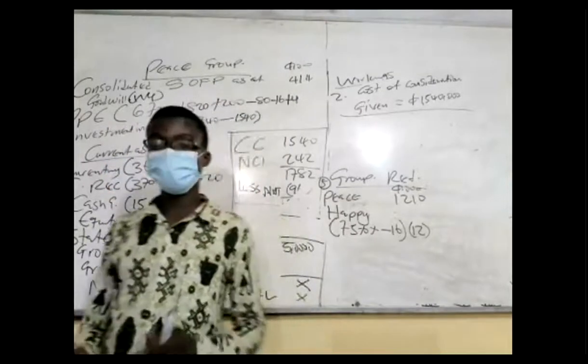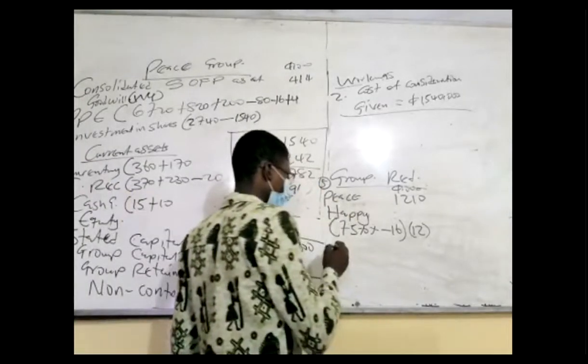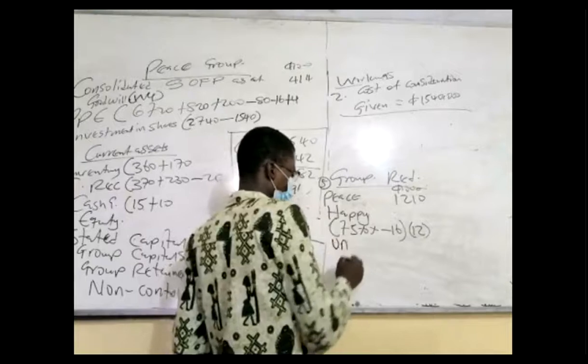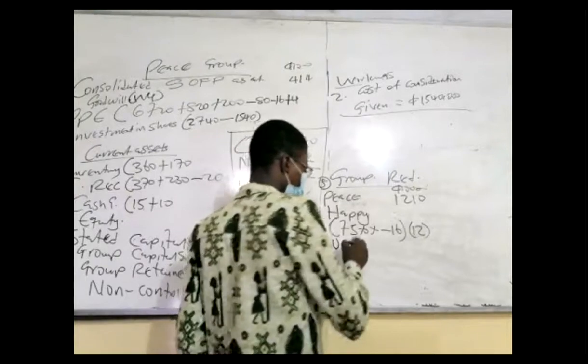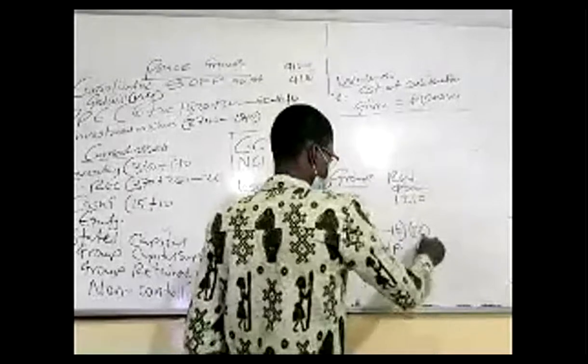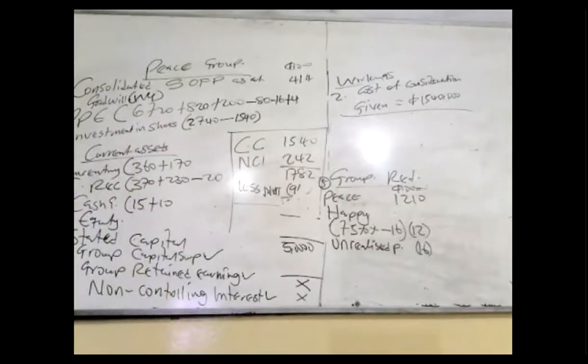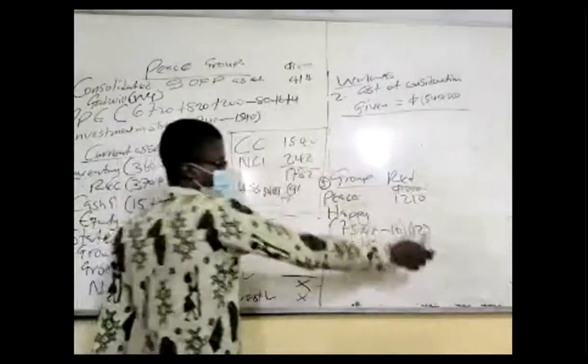Profit. That is it. So right here, unrealized profit of 16, and we have to subtract it. Unrealized profit. So that means I have completed the 16 here.